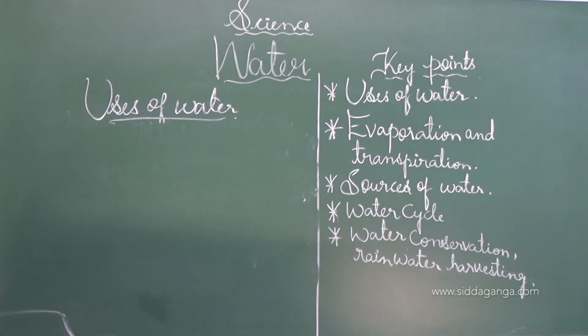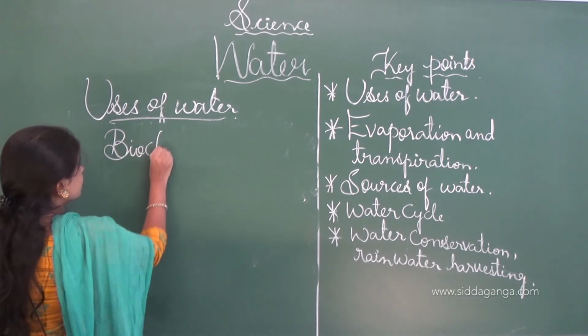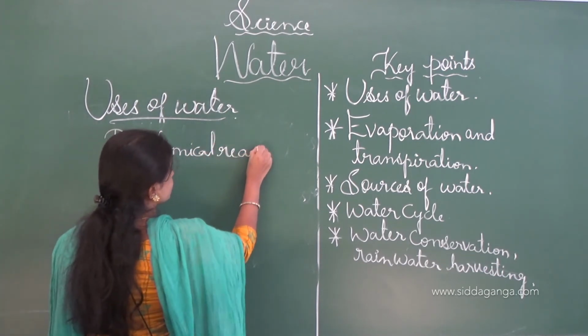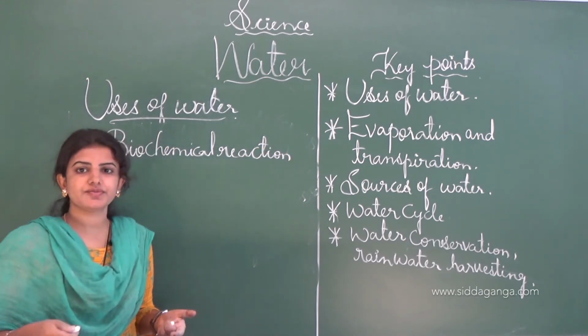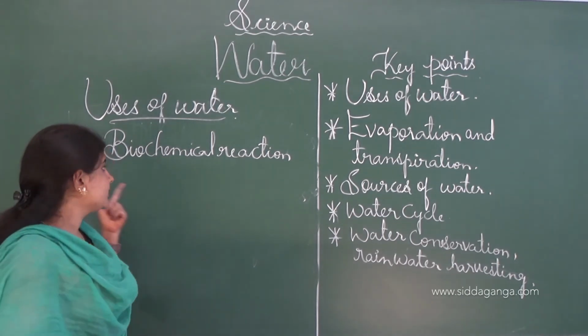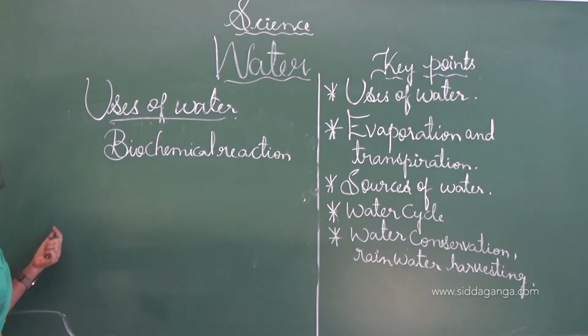It participates in life processes in 3 ways: by taking part in biochemical reactions, and it acts as a coolant. Biochemical reaction, by releasing the chemicals for digestion of the food items. And here the biochemical reactions are taking place in our body also. And here the water acts as a coolant.